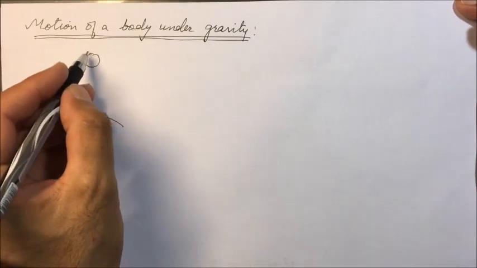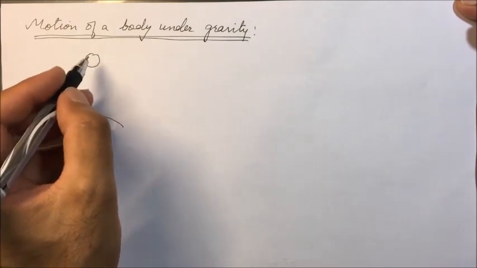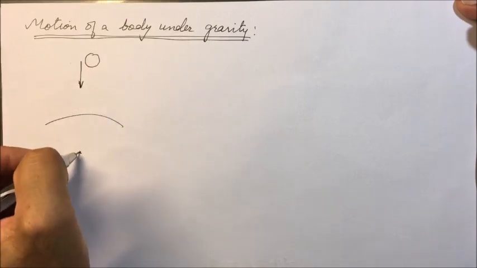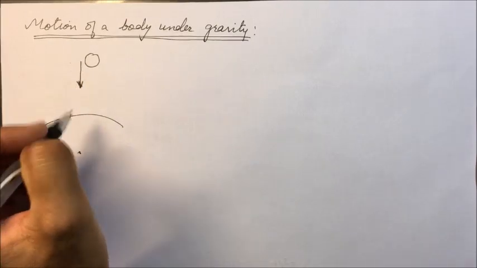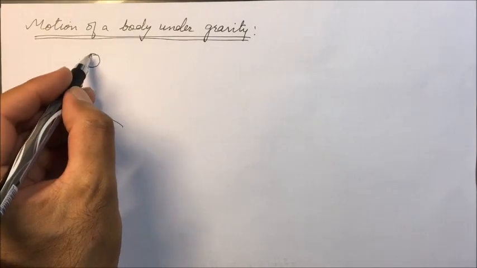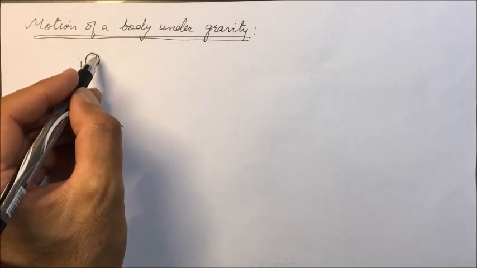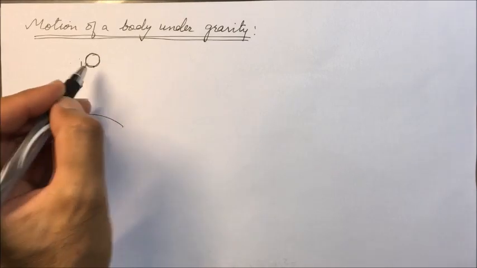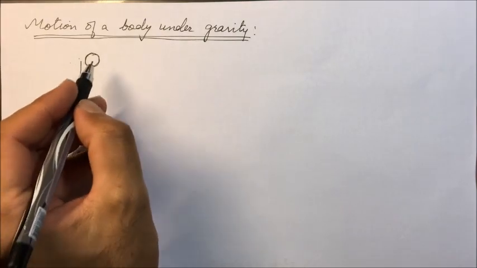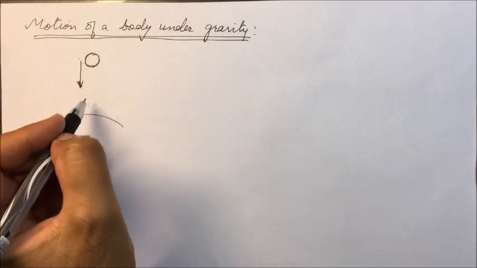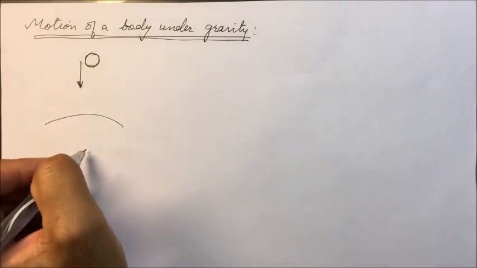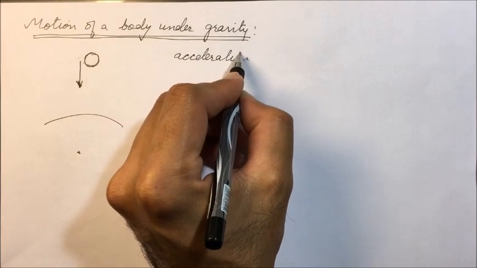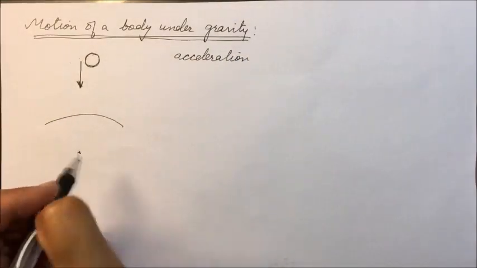The direction of the force is towards the center of the earth. Since there is a constant force applied on the body, there will be change in velocity of the body. And as there is change in velocity, there is acceleration, and this acceleration is constant.